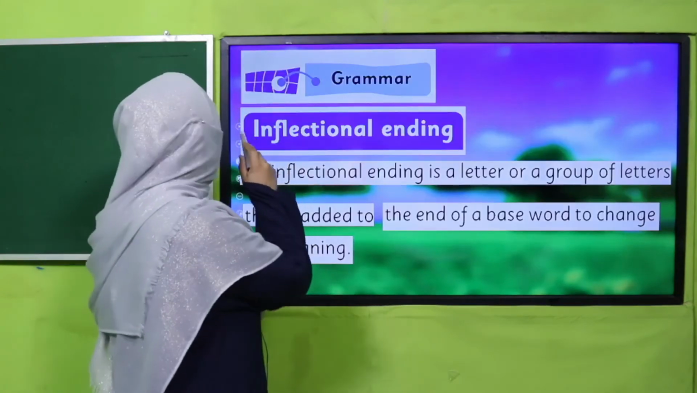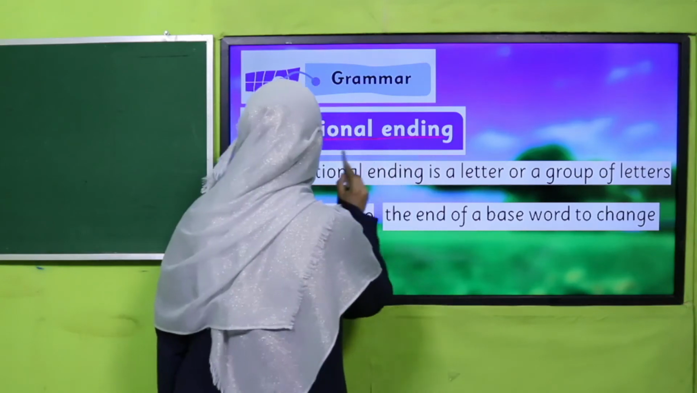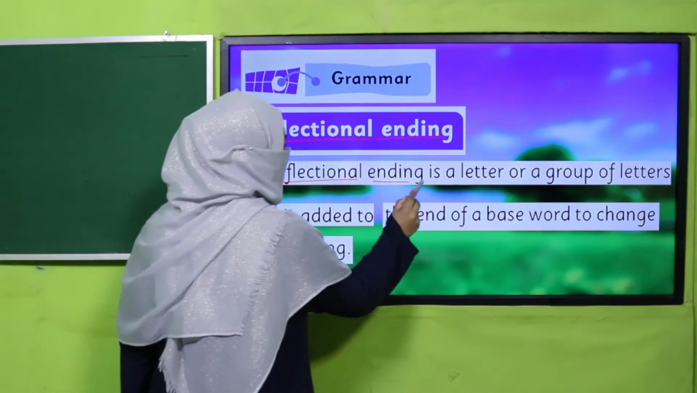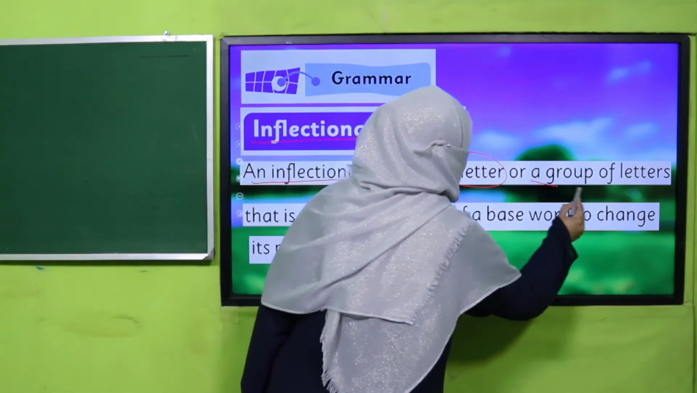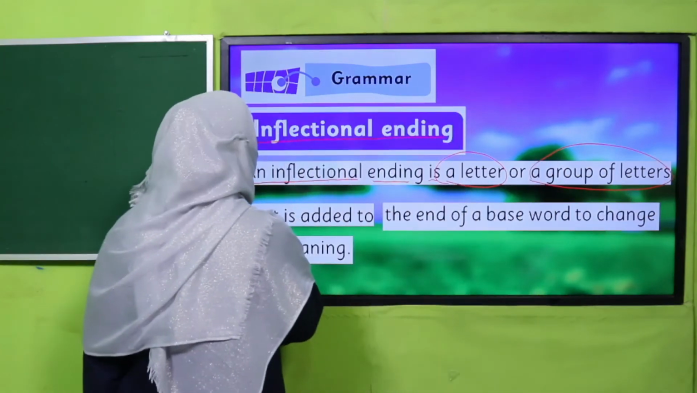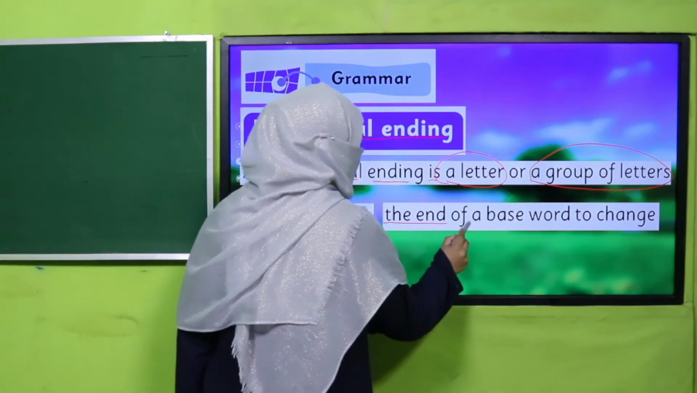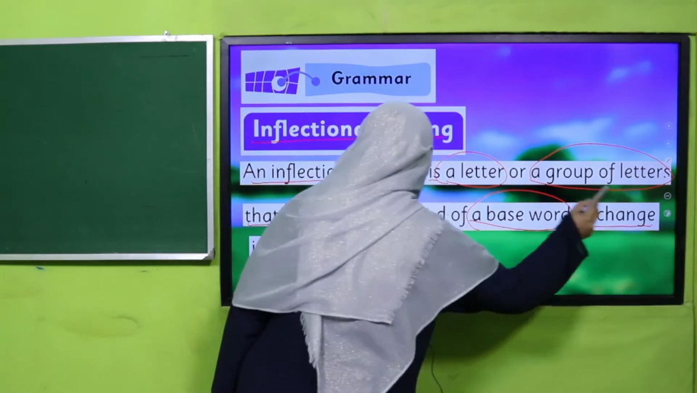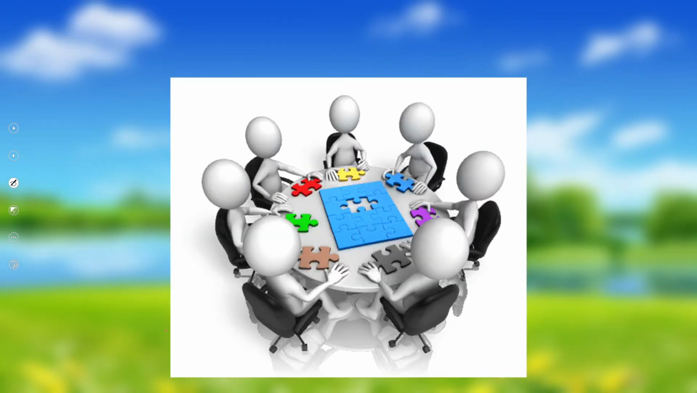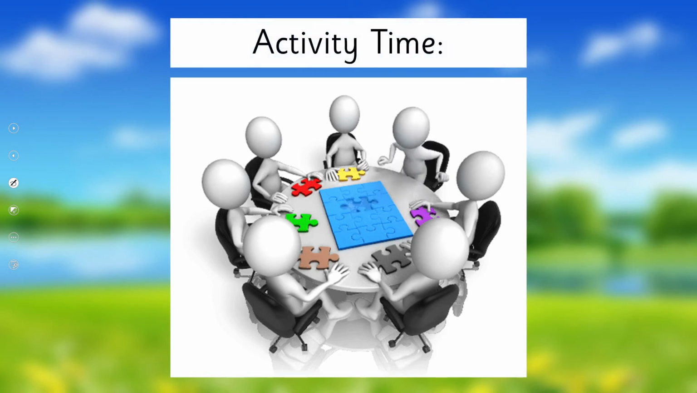So let's see what your book says about it. Inflectional ending. An inflectional ending is a letter or a group of letters that is added to the end of a base word to change its meaning. For example, okay, so let's practice it through an activity.